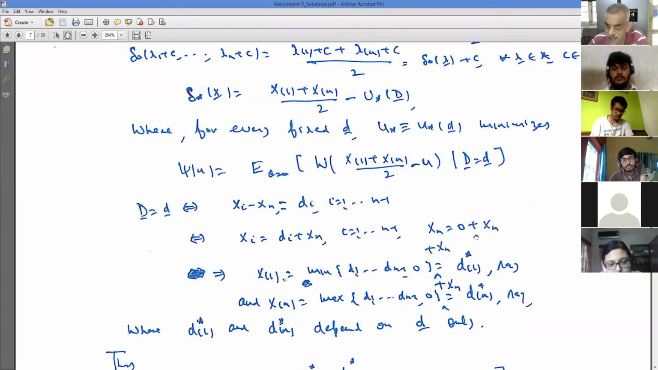And what is xn? Xn I can always write as 0 plus xn. So I have to see what is the minimum of x1, x2, ..., xn, which is the smallest order statistic. This would be the same as the minimum of d1 plus xn, d2 plus xn, ..., dn minus 1 plus xn, and 0 plus xn. Xn is common, so that will come outside, plus xn, and then the minimum of d1, d2, ..., dn minus 1, 0. Is that okay? Similarly, the largest would be the maximum of d1, d2, ..., dn minus 1, 0, plus xn.